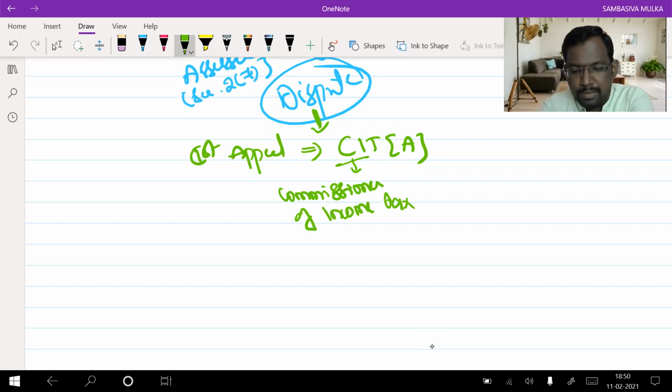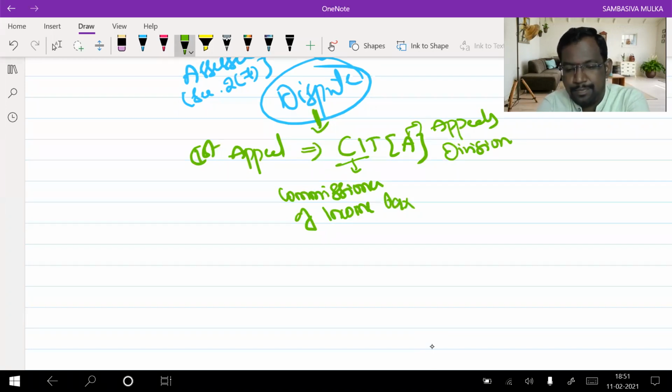Commissioner of Income Tax, and A stands for Appeals Division. So for Appeals Division, the highest rank authority is the Commissioner of Income Tax. The first appeal lies with CIT-A, Commissioner of Income Tax Appeals. So our case went to him.